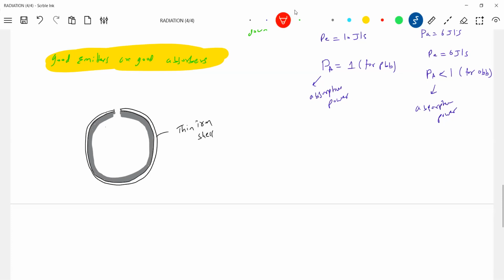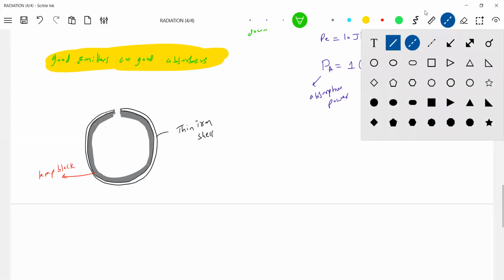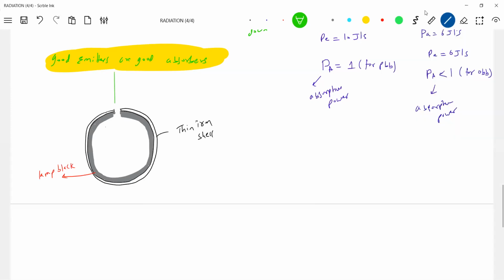This is a lamp black, a carbon layer. Now I'll make the radiation incident on it. Let the radiation fall on it.